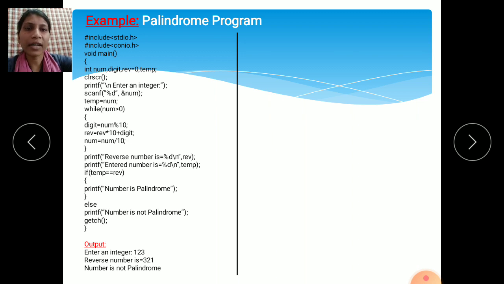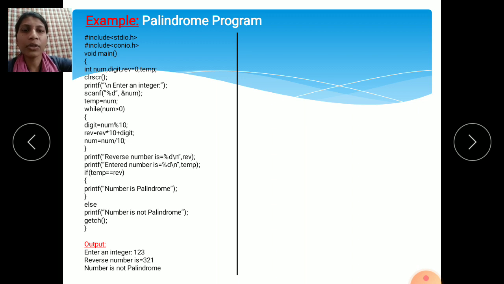So initially we have taken a temporary variable equals to number, means whatever number you have entered, the same value here. Then it will check the condition: if temp equals to reverse. Means the number you entered is also in the temporary variable. So if you enter 12, the reverse of 1 and 2 is 2 1.